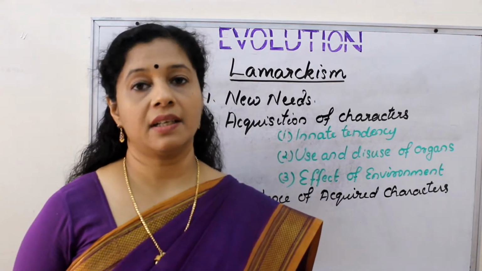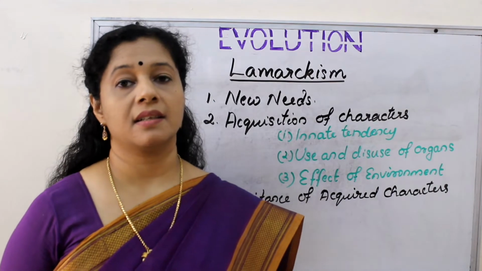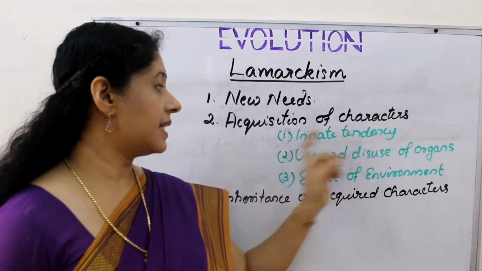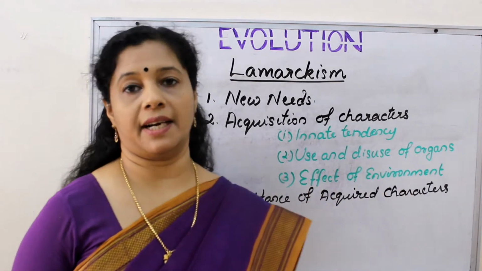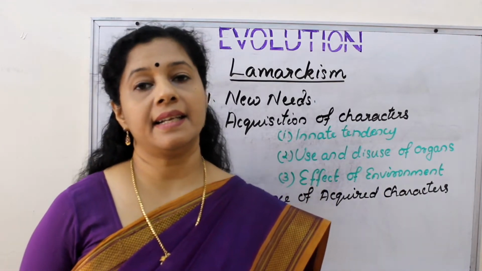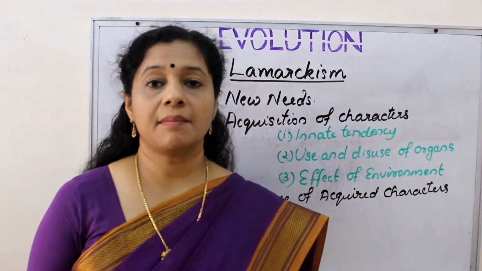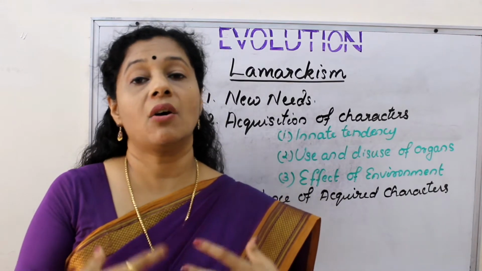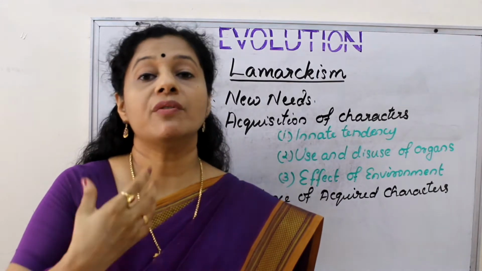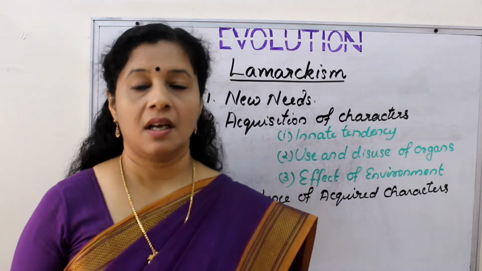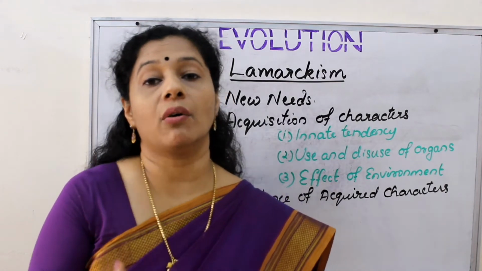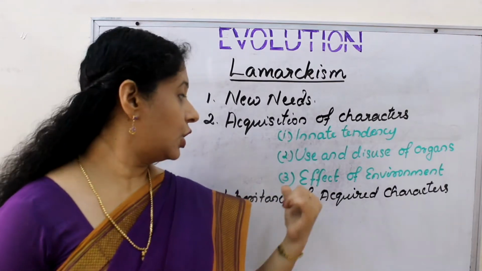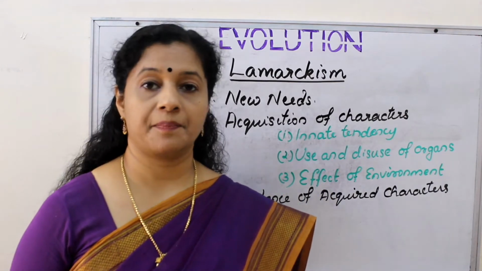Characters are acquired to meet the new needs in three ways: innate tendency, use and disuse of organs, effect of environment. Innate tendency means every organism has an innate tendency or inherent tendency to move towards complexity. Lamarck told evolution depends upon the need of the organism. The next is use and disuse of organs.